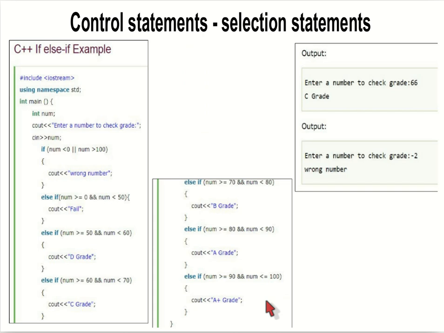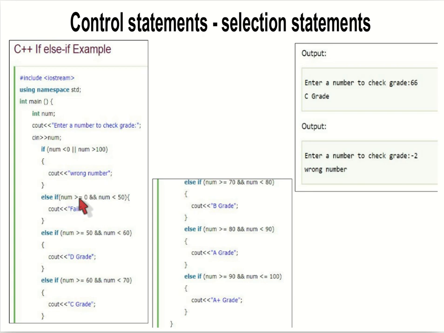So here is an example of this. Here we are going to check which grade the given number falls in. We are giving the number in num. If the number is less than 0 or greater than 100, it is an invalid number. The maximum value is 100 only, so we can give only 0 to 100. So if the number is less than 0 or greater than 100, then it is a wrong number or invalid number.